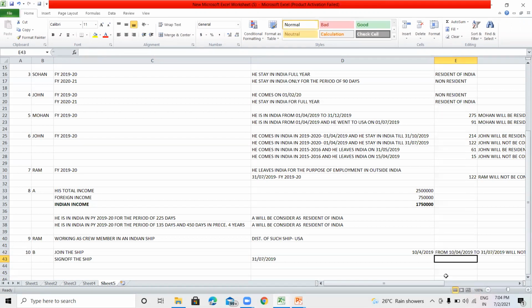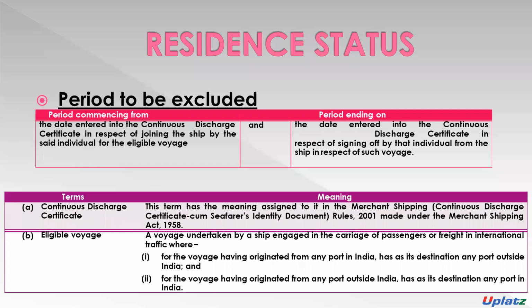The period from 10th April 2019 to 31st July 2019 will not be included when we consider the period of stay of Mr. B. When we calculate the period of stay of such a person, the period from the date entered in the continuous discharge certificate for joining the ship to the date entered for signing off the ship will be excluded.